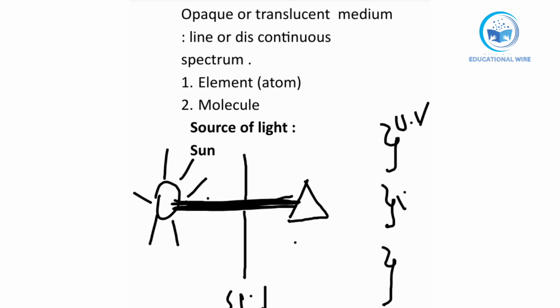Second is visible rays. Third is infrared. Ultraviolet rays and infrared rays are invisible, and these visible rays, as the name says, are visible. Now after that, firstly ultraviolet rays are produced, which we can't see.